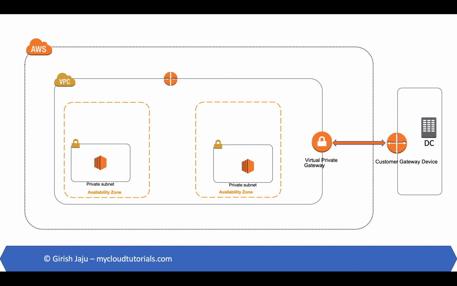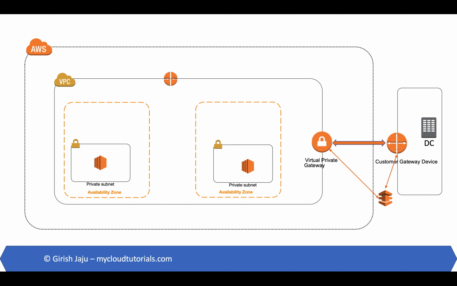Another way to connect a VPC to a data center is by using Direct Connect. AWS Direct Connect enables you to securely connect your AWS environment to the on-site data center over a standard 1 gigabit or 10 gigabit Ethernet fiber optic connection. This is a dedicated low latency connection which bypasses internet service providers in your network path. So this is a dedicated connection that you can use.